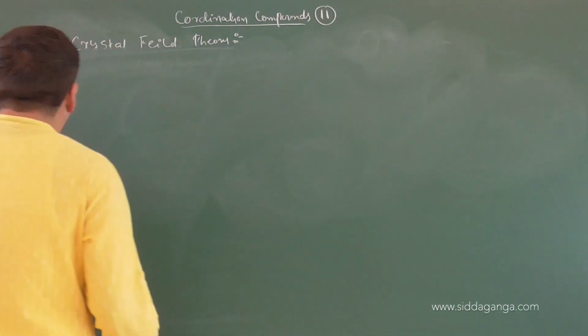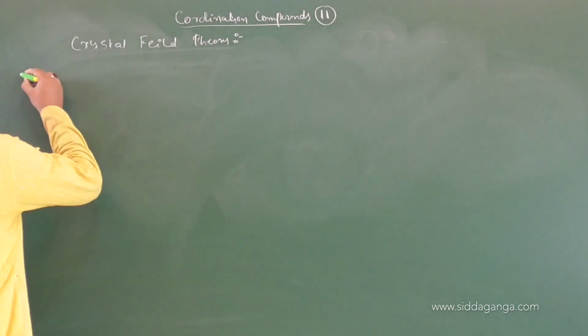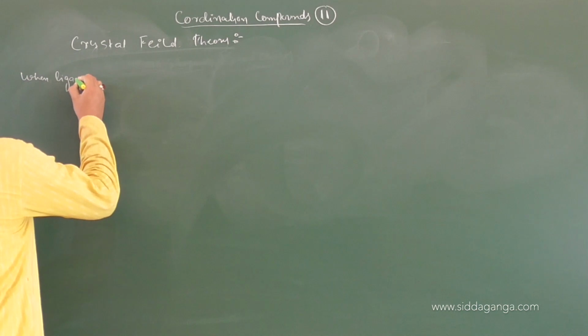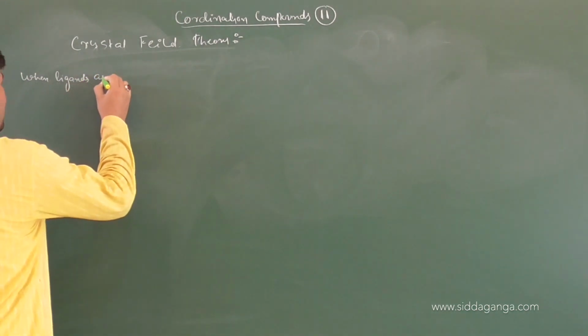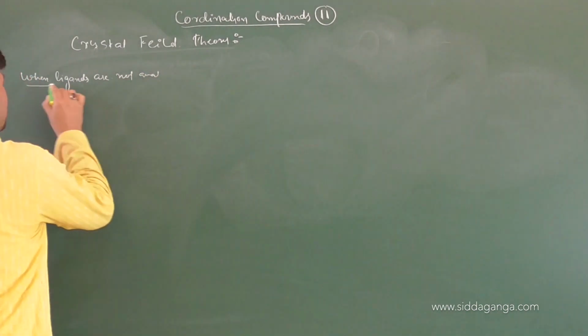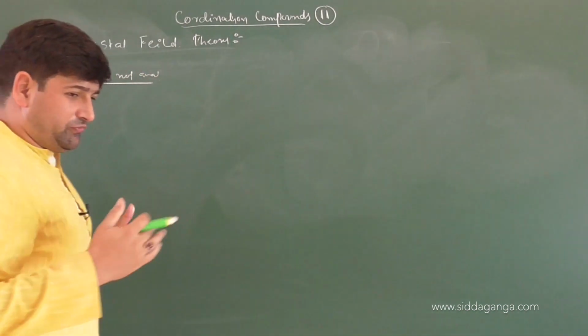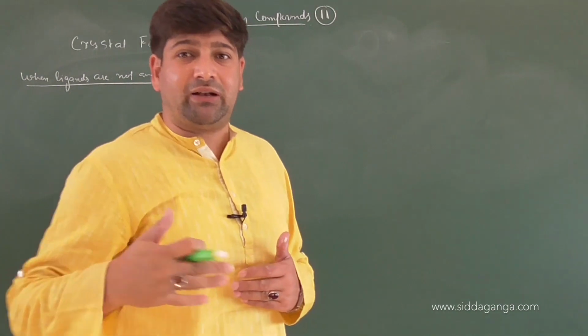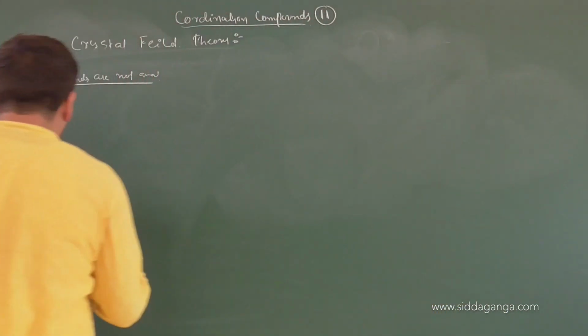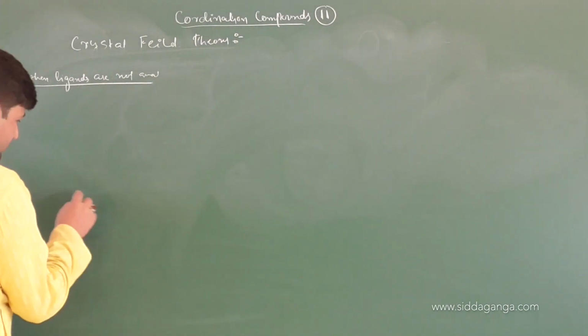So when ligands are not available, when there is no field of ligand coming towards the central metal atom at all, we will consider d orbitals. There are d orbitals here. I will take the d orbitals into consideration here.